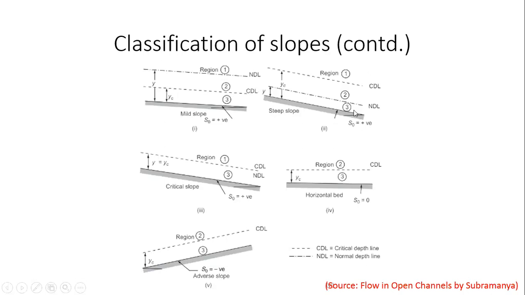In a steep slope, normal depth is below critical depth level. So in this case, NDL is below CDL. In a critical slope, NDL and CDL are one and the same, right? So there's just one line, there's not two lines.